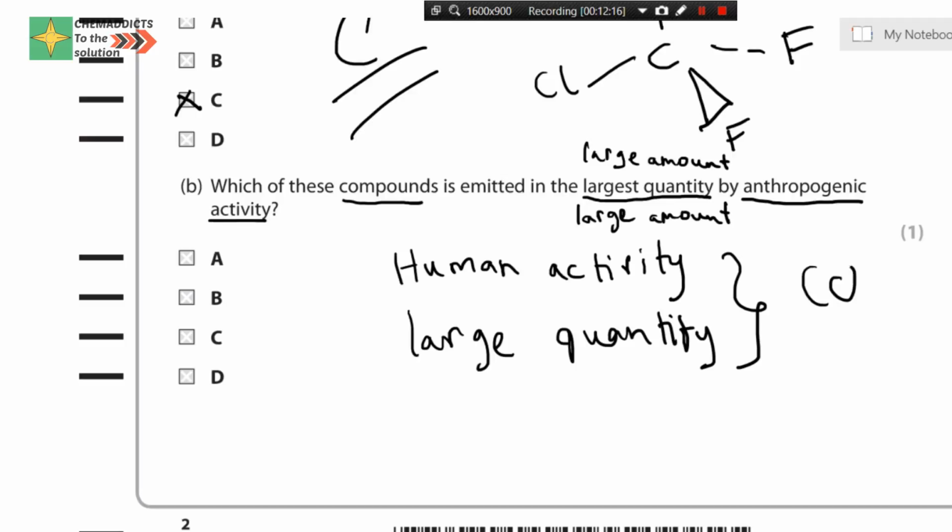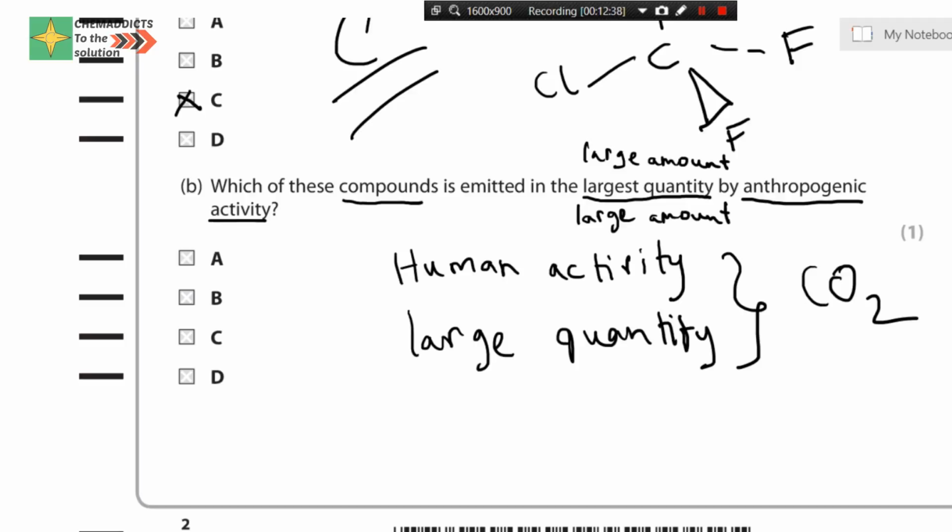This carbon dioxide fits these two criteria. So that is why carbon dioxide should be the answer.